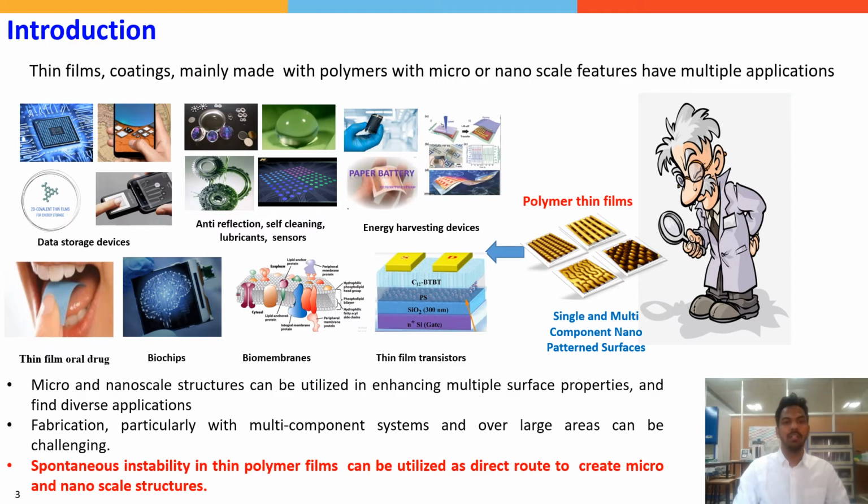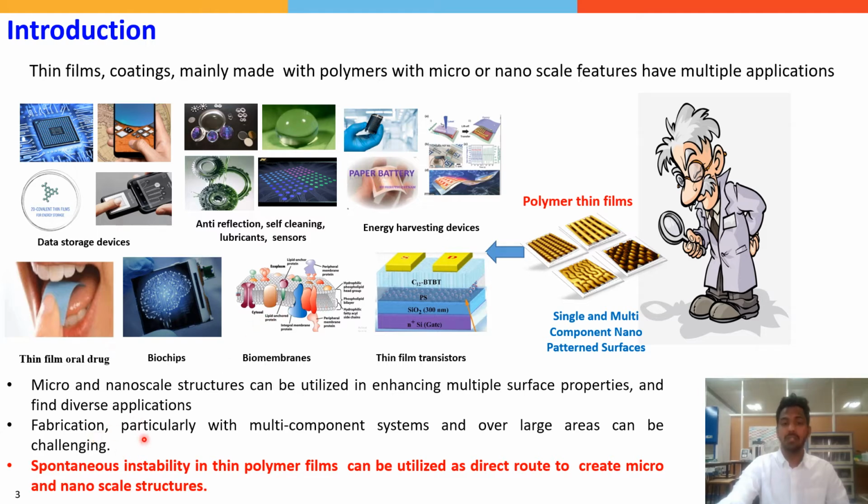Coming to the introduction, thin films are coatings mainly made with polymers with micro or nanoscale structures. They have multiple applications and have been applied in many areas like data storage devices, anti-reflection coatings, energy harvesting devices, and so on, because of their surface structures.